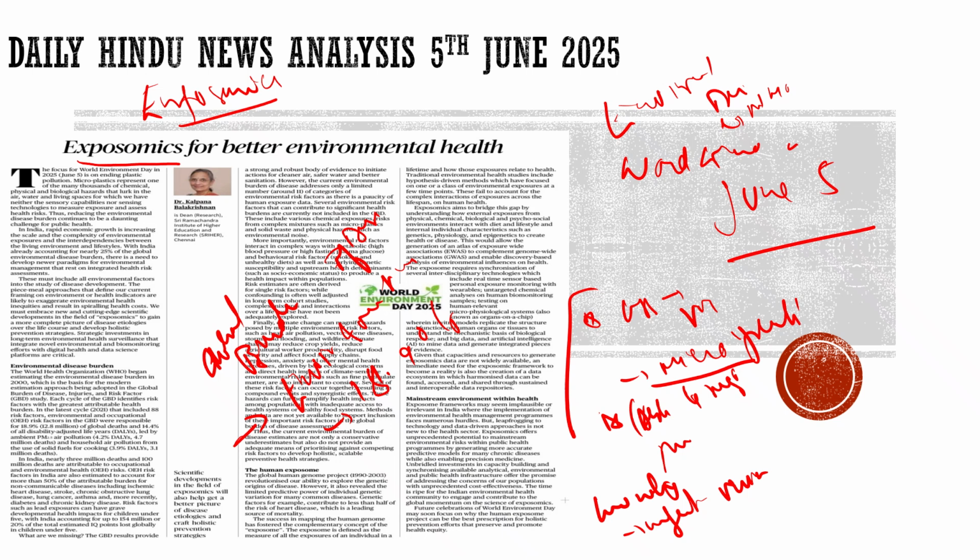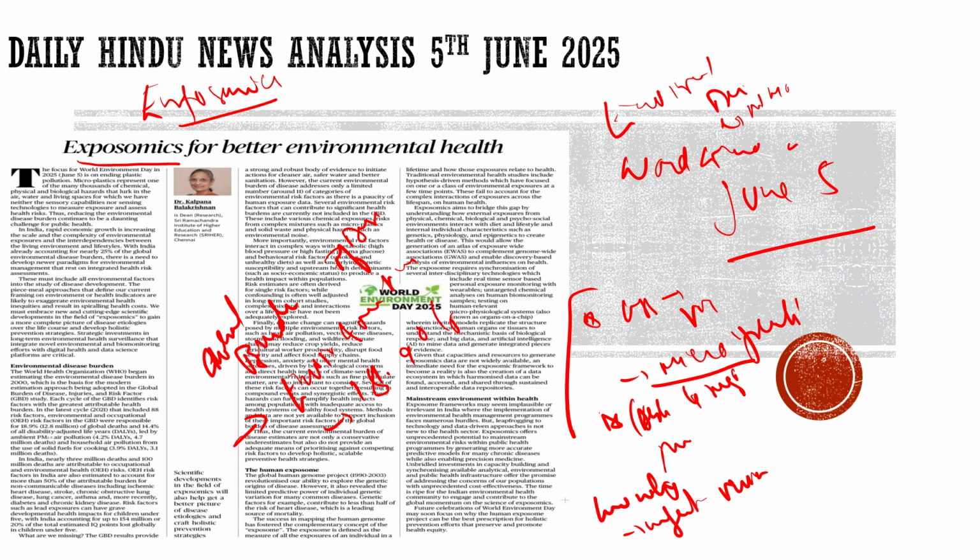And the exposomics, what does it say? The exposomics is defined as the measure of all the exposures of an individual in his lifetime and the impact of the environment on him.